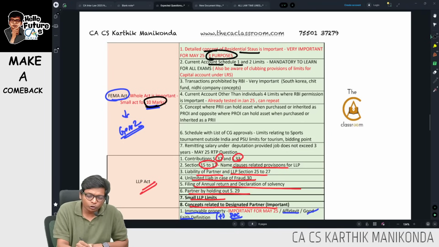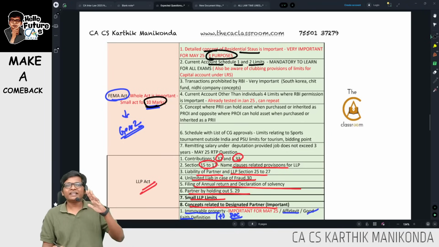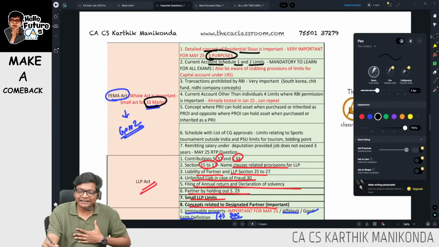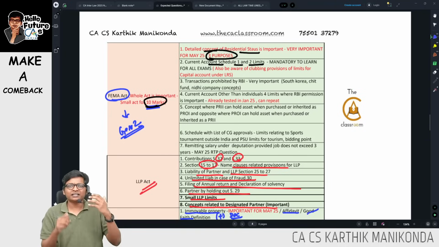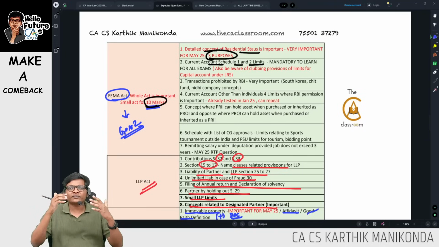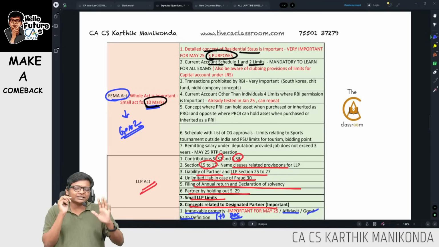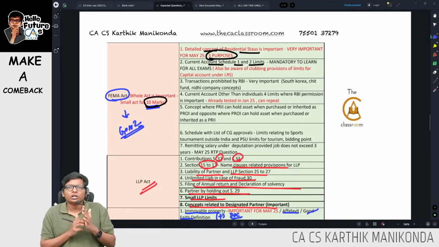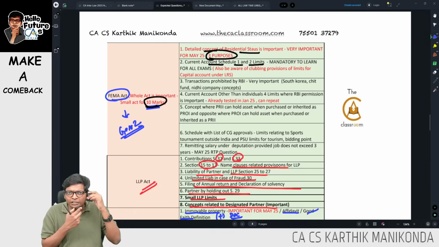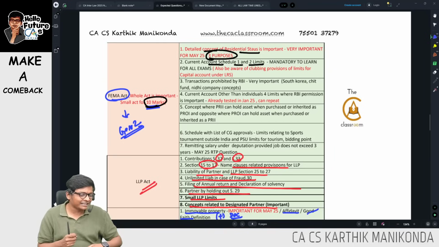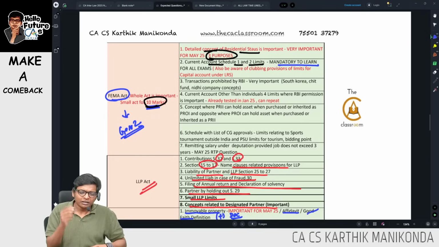Current account Schedule 1 and Schedule 2. Very, very important, guys. Schedule 1 is what is prohibited. There will be some points like dividend balancing, export of tea, then lottery tickets, outside sweepstakes, banned magazines. Now you remember these things, and the limit. Schedule 2 talks about 2,50,000 for gift, for abroad education, foreign treatment, all that we can take. Correct? Mandatory to learn. Very, very important.